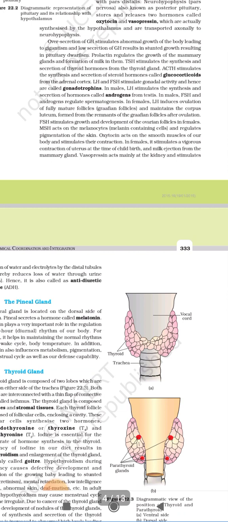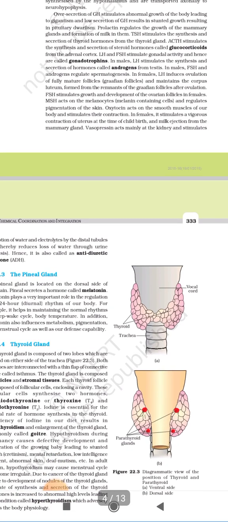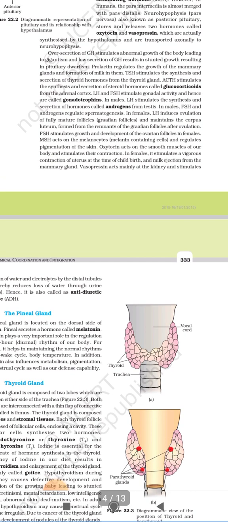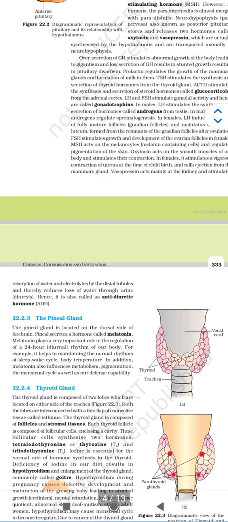Vasopressin acts mainly at the kidney and stimulates the reabsorption of water and electrolytes by distal tubules and thereby reduces the loss of water through urine, that is diuresis, and hence it is called antidiuretic hormone, ADH.